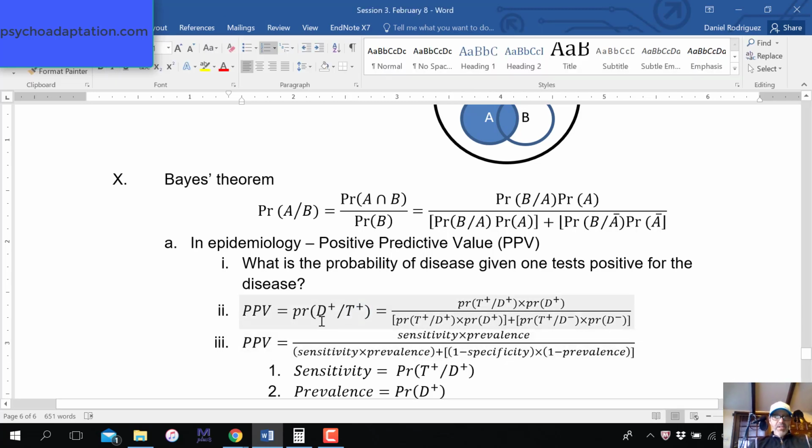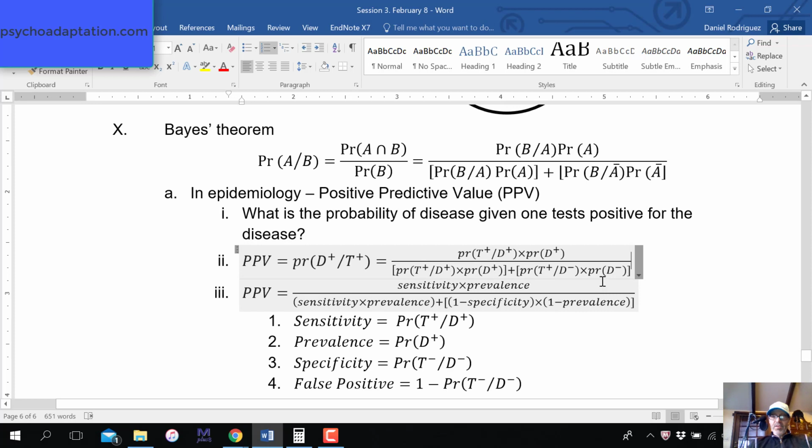So it's the probability of being disease positive given one tests positive. That translates to the probability of testing positive given one's disease positive times the probability of being disease positive, divided by the total probability of testing positive. You can test positive given your disease positive, or you can test positive given your disease negative. So we need both of those components.